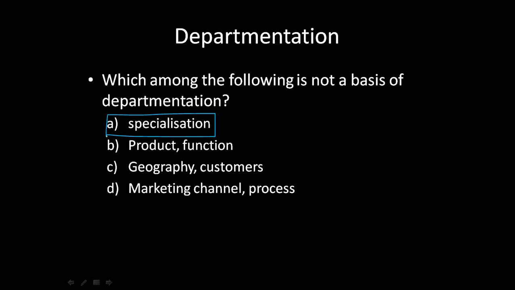Under the general manager we had different departments based on their function, like production department, then finance department, then marketing department, all were based on the function.